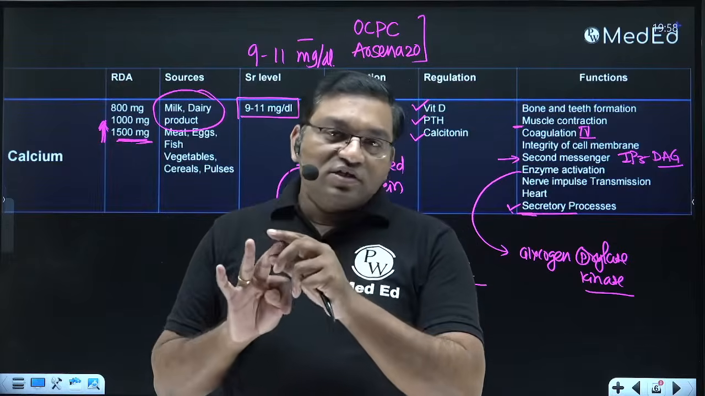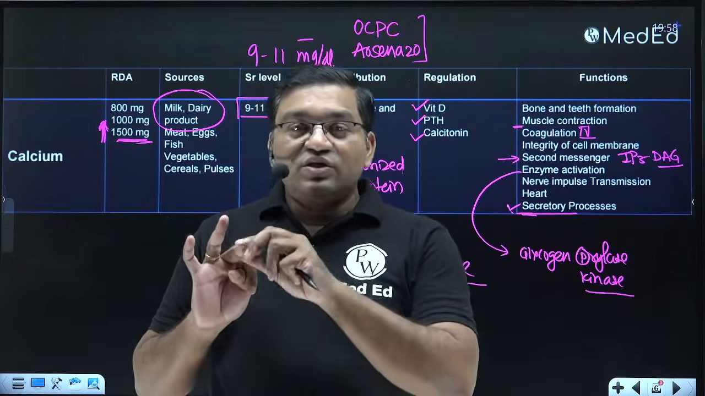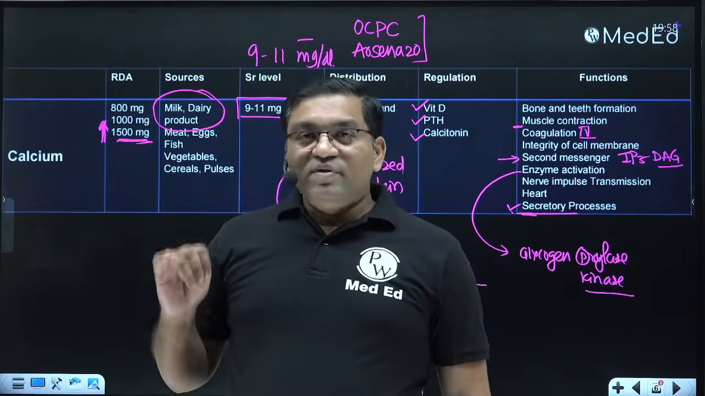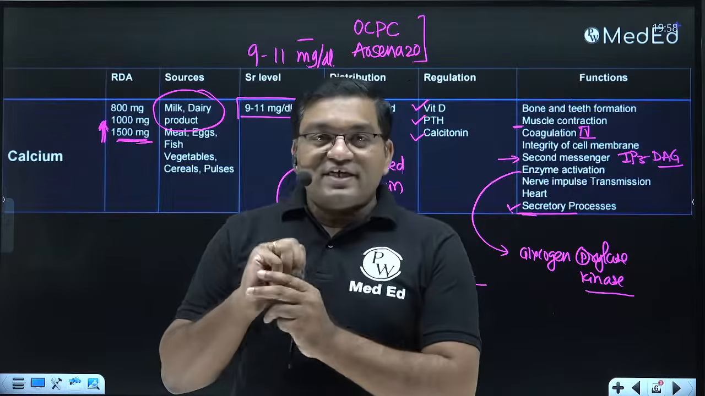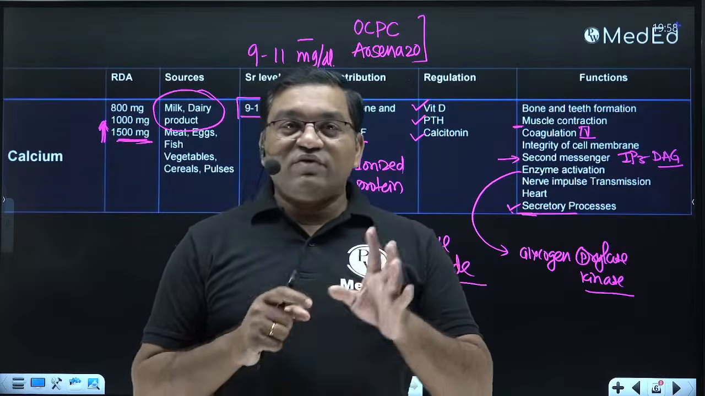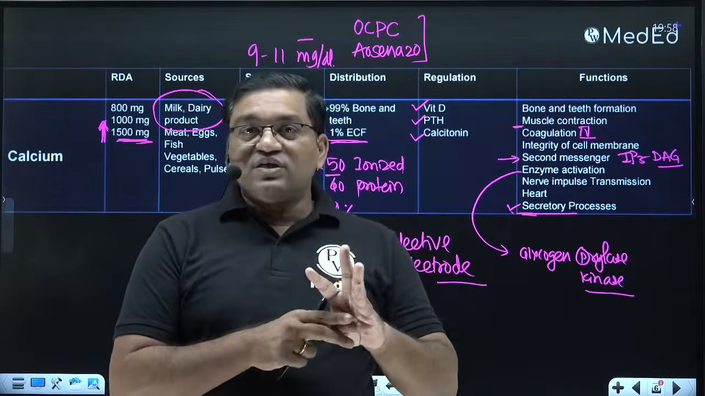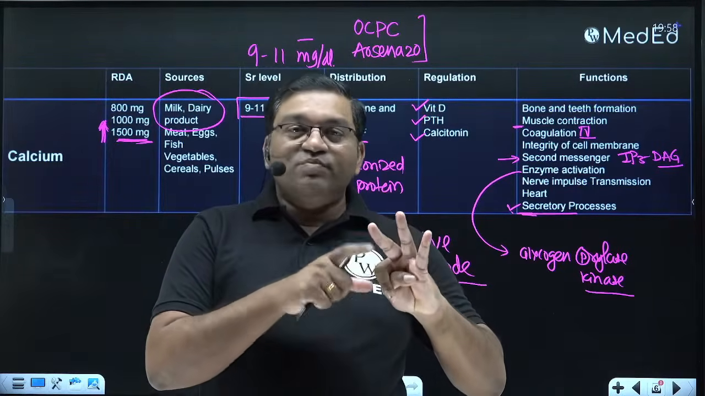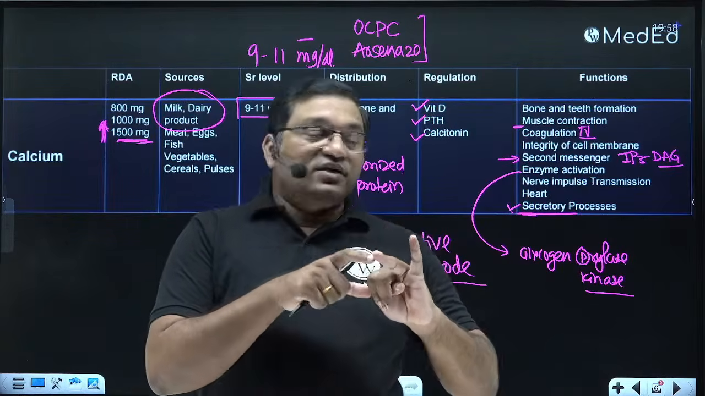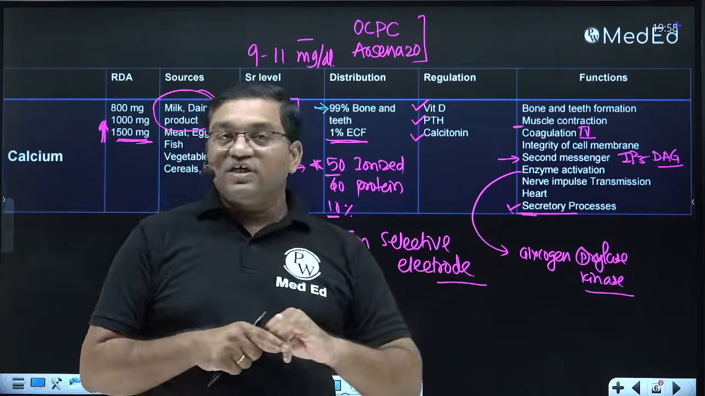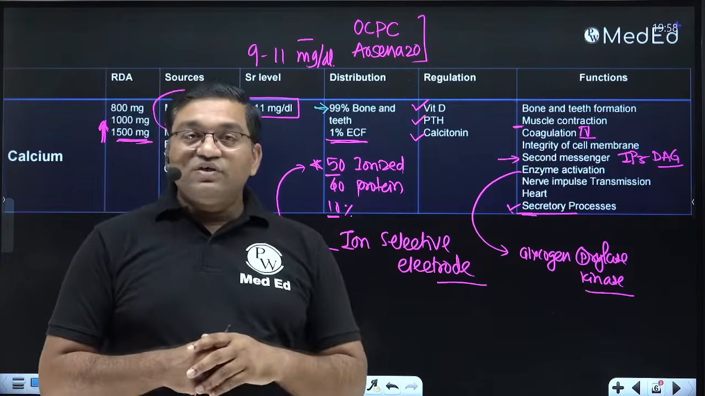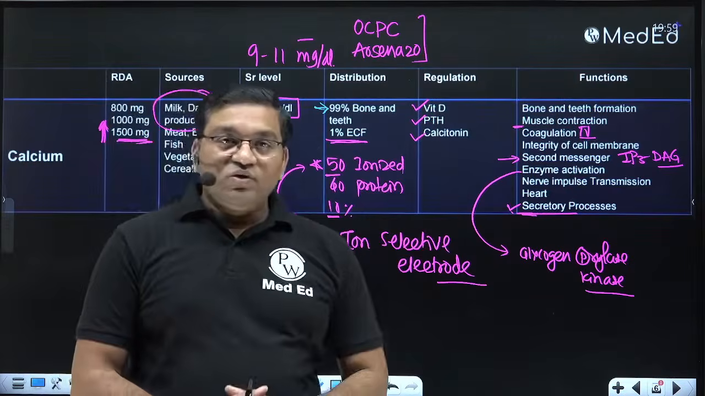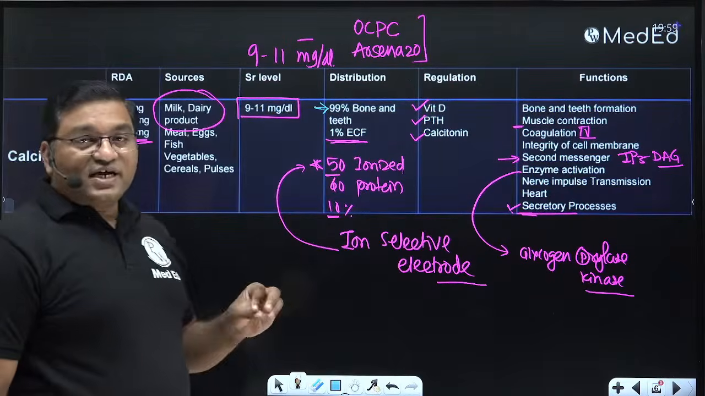Third, it is a clotting factor, and it is required for integrity and permeability of the cell membrane. Then it is a second messenger in hormone action, and it is required for the activation of various enzymes. Then it is important for nerve muscle conduction, for the contraction of the heart, and the last one, for the secretory processes. So these are the important functions of calcium. How is it regulated? Vitamin D, parathormone and calcitonin regulate the serum calcium level.